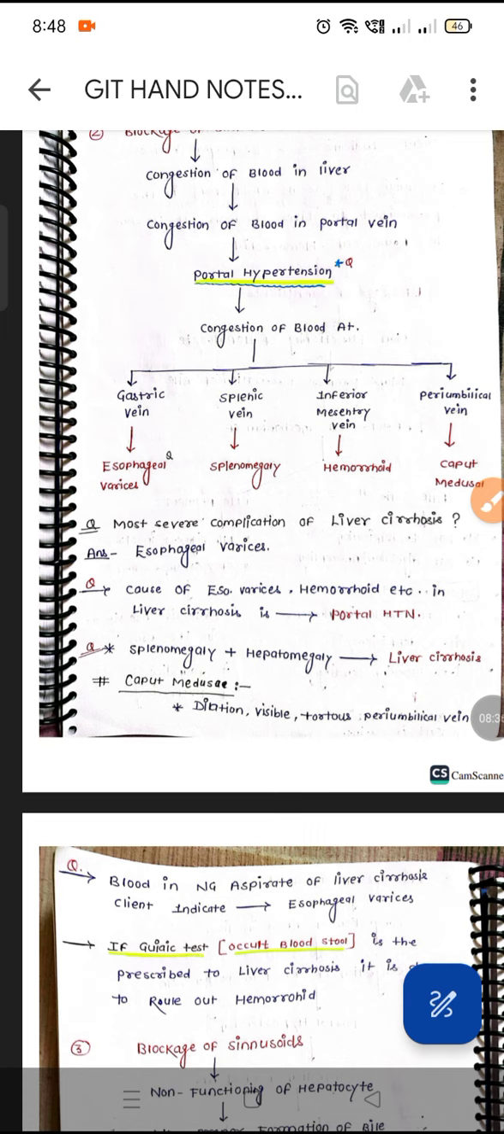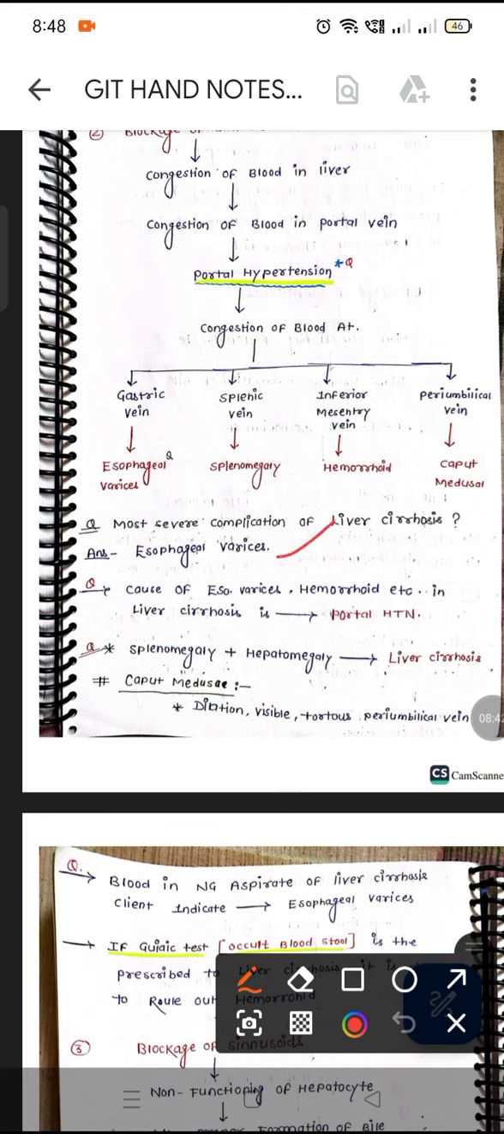The most common complication of liver cirrhosis is esophageal varices. So with esophageal varices, bleeding will be seen. The patient's stomach will be bulged with blood. So melena will be seen. Melena has a foul smell. When the patient defecates, we can experience a very foul-smelling stool from the patient.